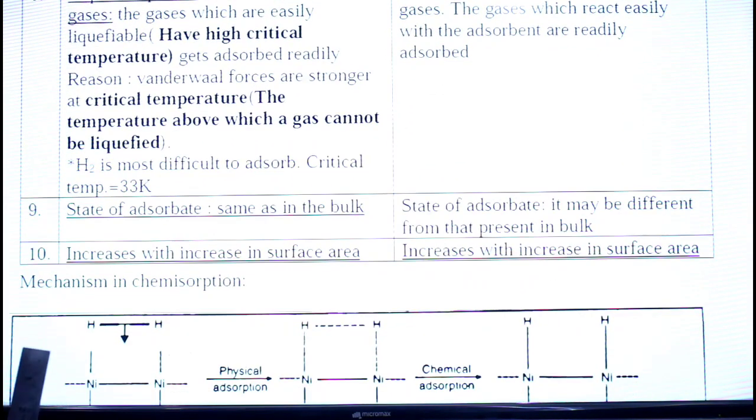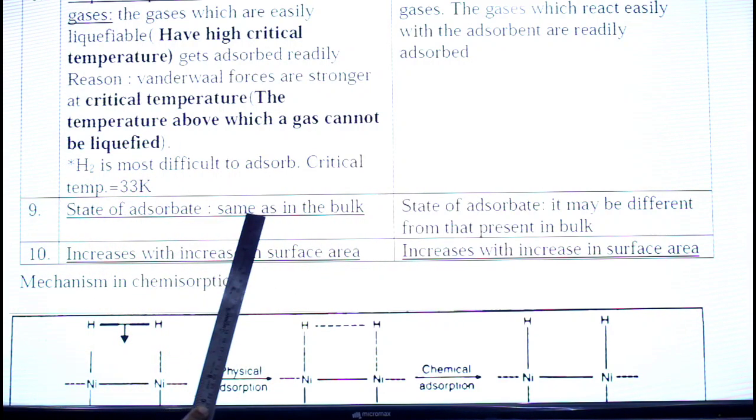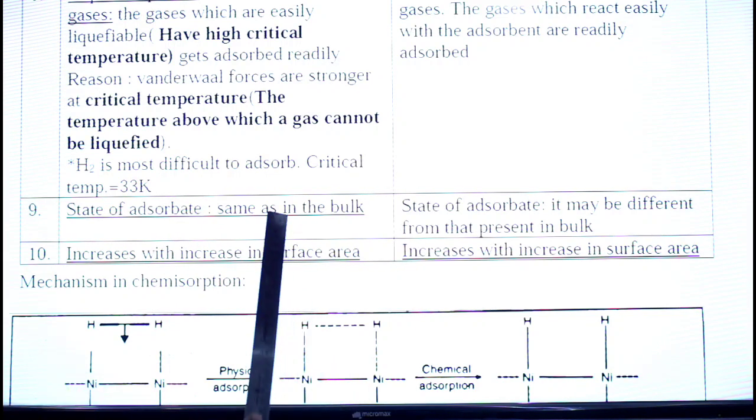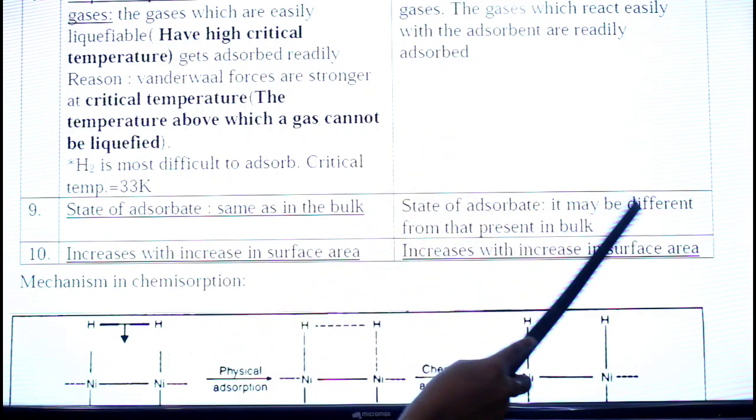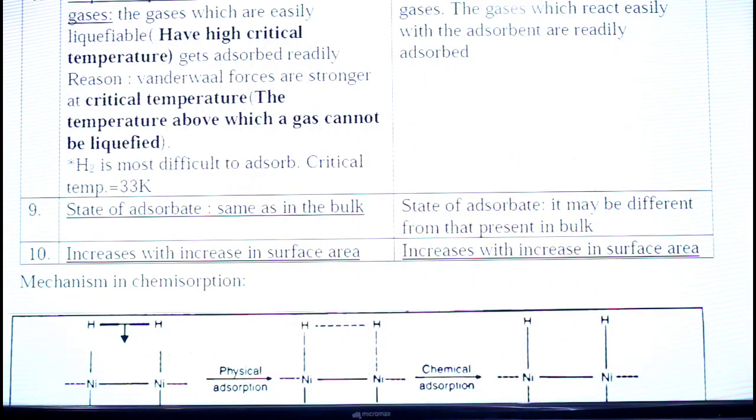Then the ninth point of difference is the state of adsorbate. In case of physisorption, it is the same as in the bulk. Whereas the state of adsorbate in case of chemisorption may be the same or different from that present in the bulk.